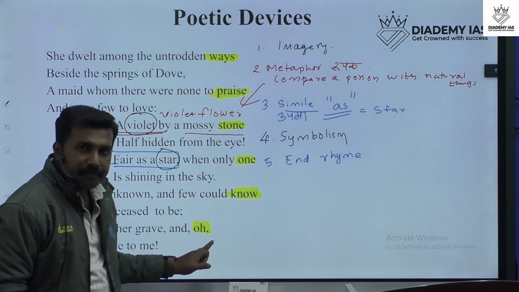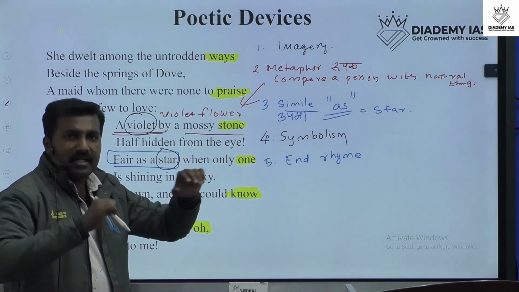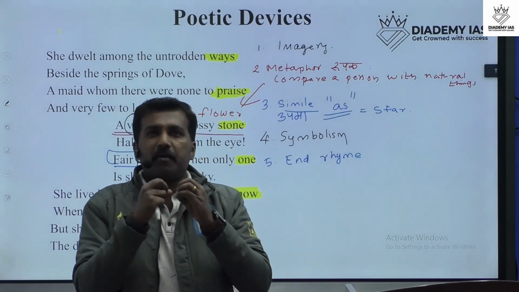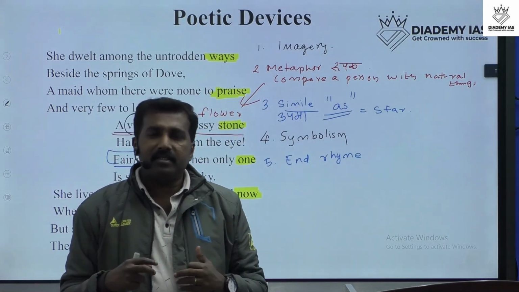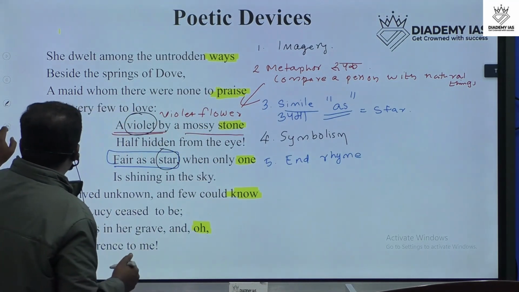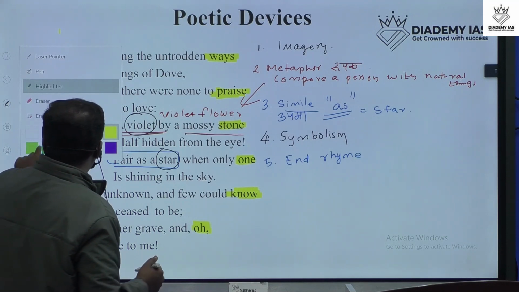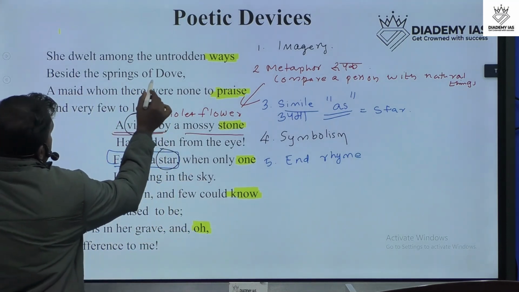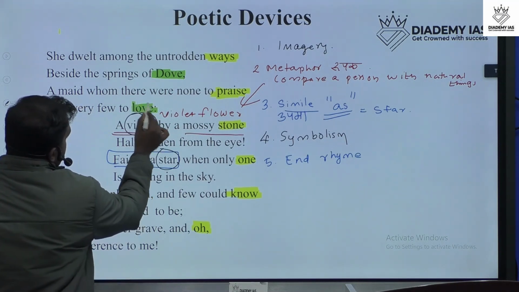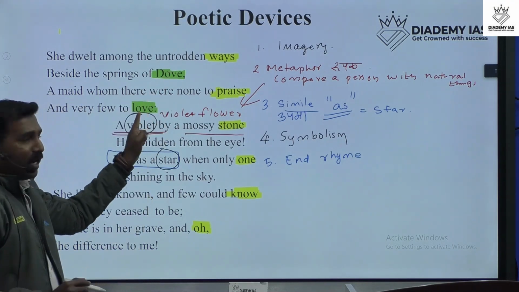Through this rhyme, the poet used a different way of presentation, a soothing presentation by Wordsworth. Others are thou and love.